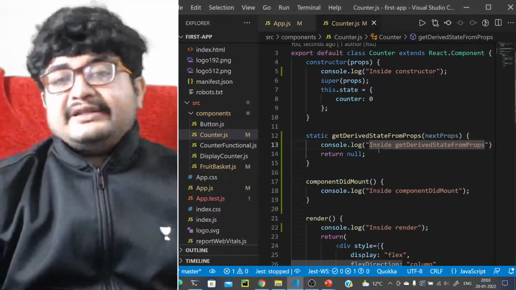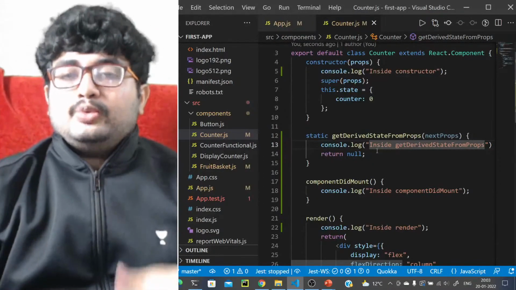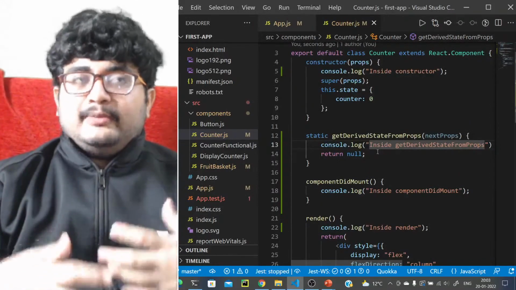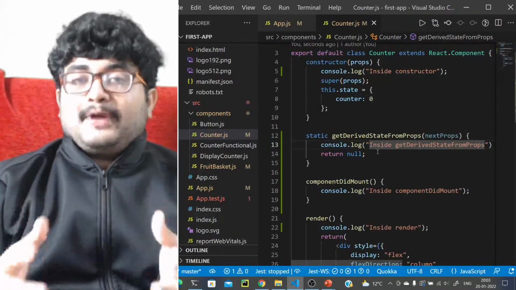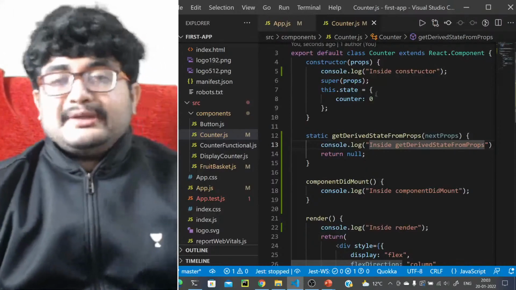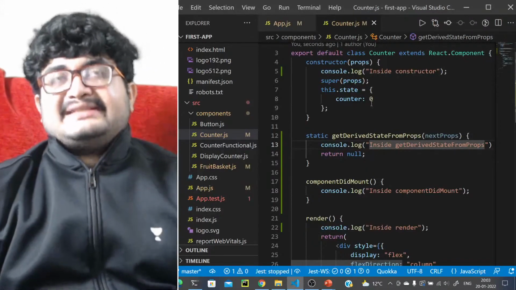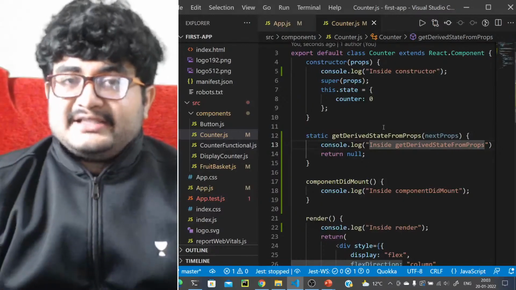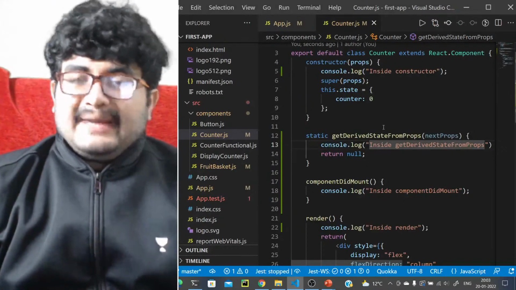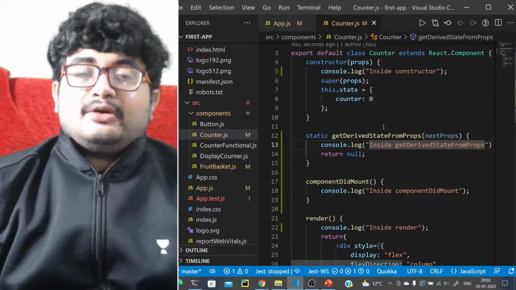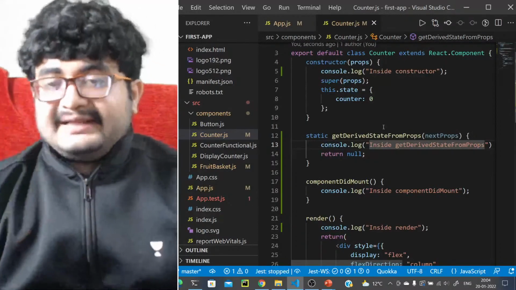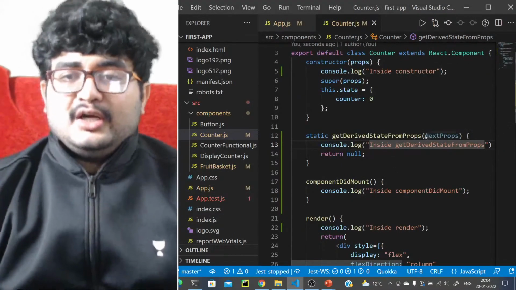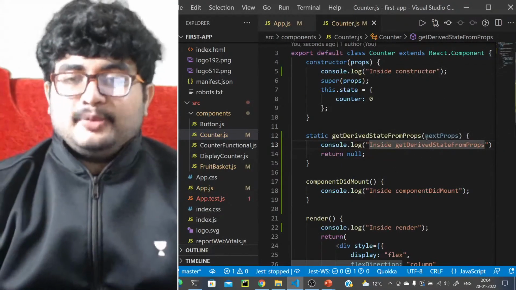But the work for this is, let's say you want to update the state before you are actually going to mount it. You want to update the state based on the props that you have received, although you can have the props here as well. But just consider a transition component. You might want to store that information, and I think this receives the previous props or the next props or both of them. I'm not sure which one it receives.